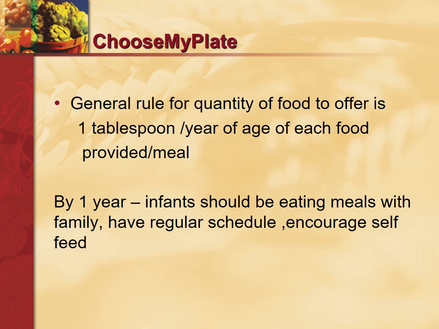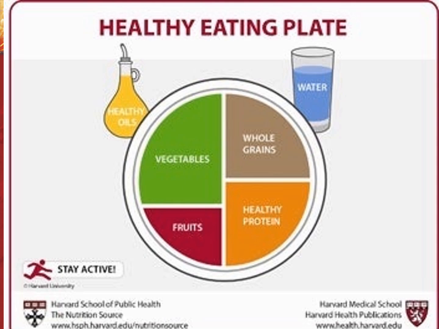There are mothers who go on feeding the child, not self-feeding, but the mother is feeding the child maybe till 9, 10, 11 years also. So you should not be doing that. A child should learn how to eat starting from age 1 year. So according to this plate, this is the recommendation.